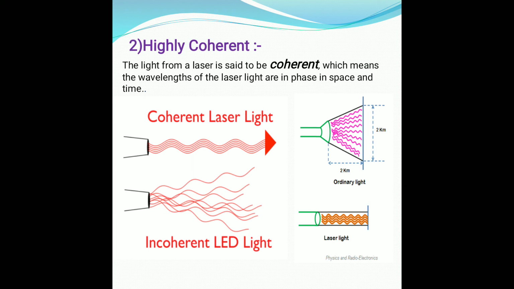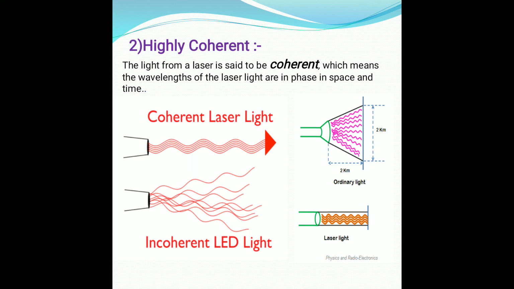On the other hand, the coherence length for the wave train emitted by a light bulb is typically less than a meter; it cannot travel a distance of even about a meter. But the laser beam, as it is highly coherent, can travel several hundred kilometers. If you see in the diagram, an ordinary light spreads all over, so that's why it cannot travel a long distance. But laser light travels in one direction only, it is coherent as it has only one wavelength, so that it can travel several hundred kilometers.